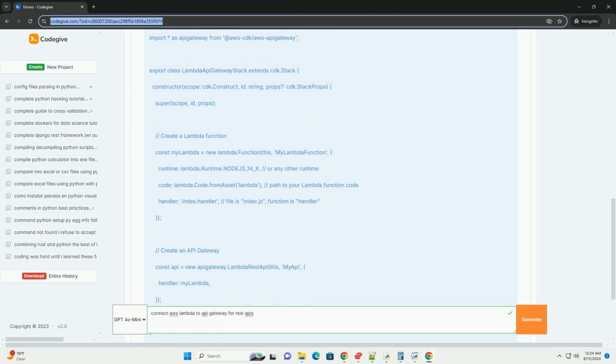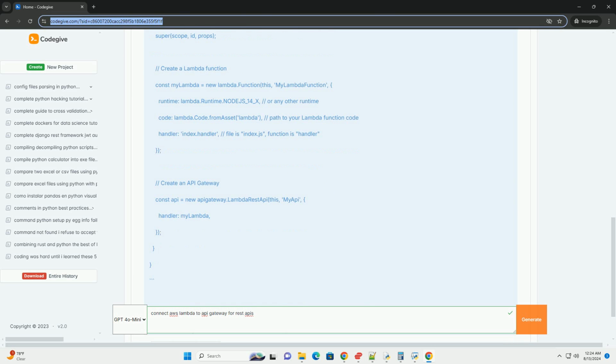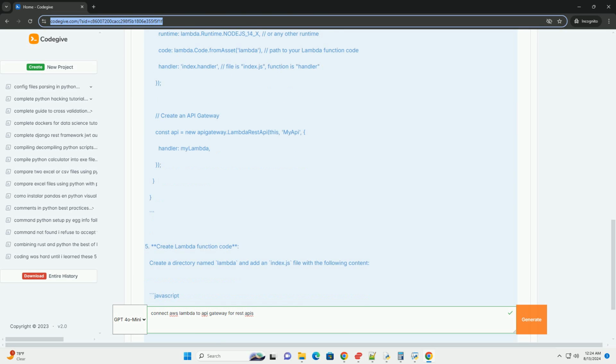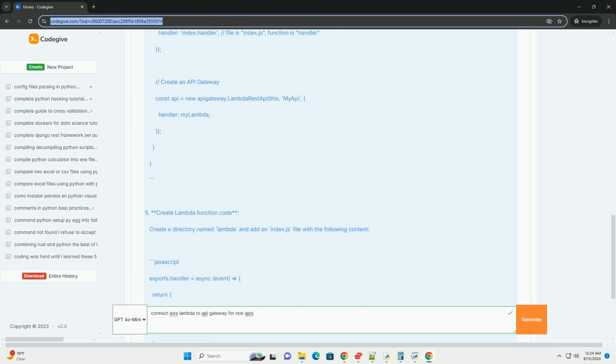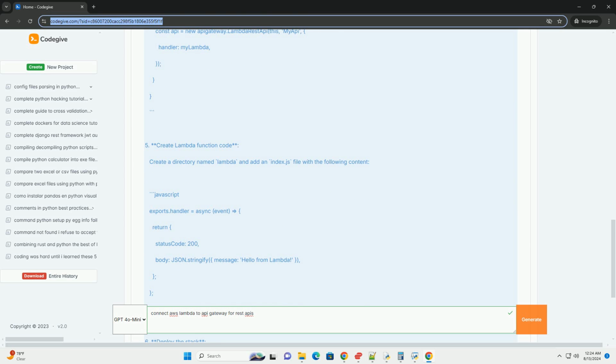Configure function settings. Provide a name for your function. Select the runtime, e.g. Python, Node.js, and set the execution role that grants the function permissions to access other AWS services. Write your Lambda function code. You can either inline edit or upload your code. Ensure that your function code handles the input and output formats required by API Gateway.